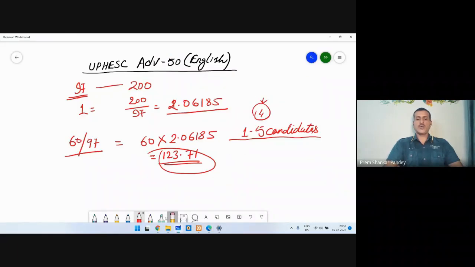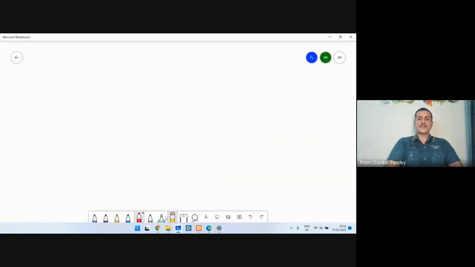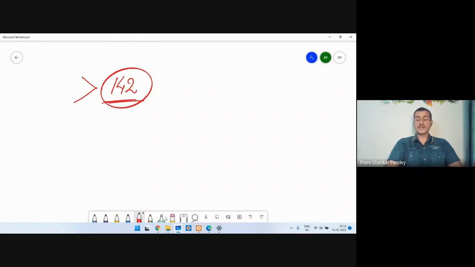So this time also, I feel that the minimum cutoff will be 142 marks. That is the minimum cutoff. Anyone scoring above 142 is going to be selected. This is quite logical, quite analytical, and I feel this is going to be true. This is my perception. You can apply your own perceptions.